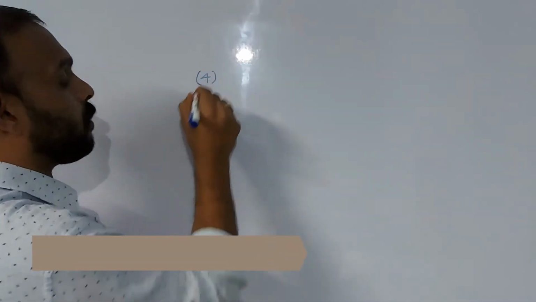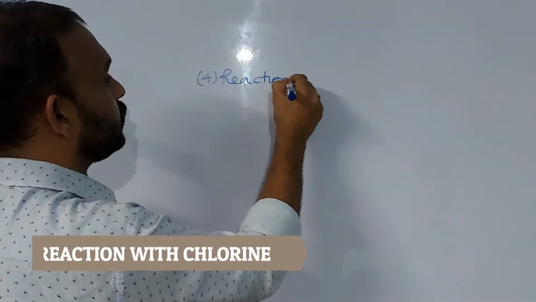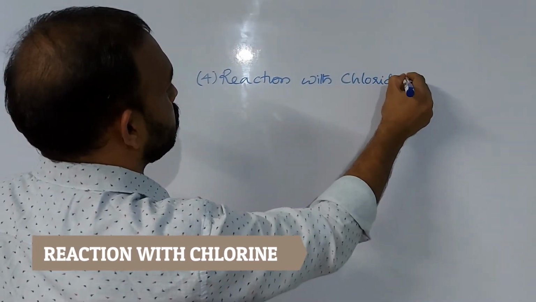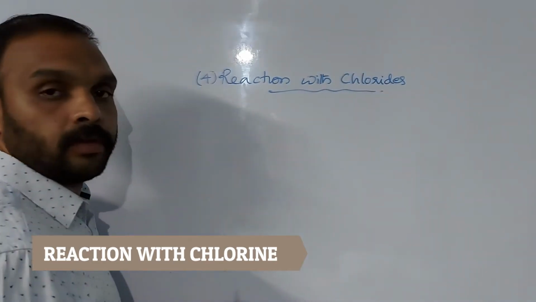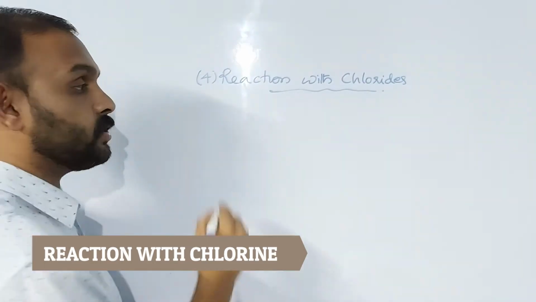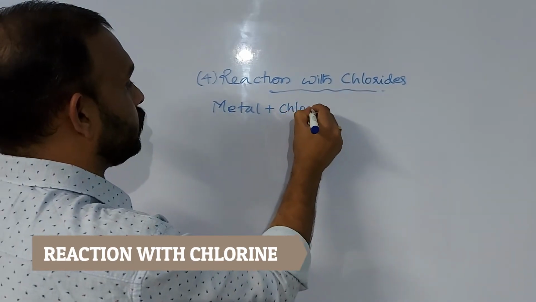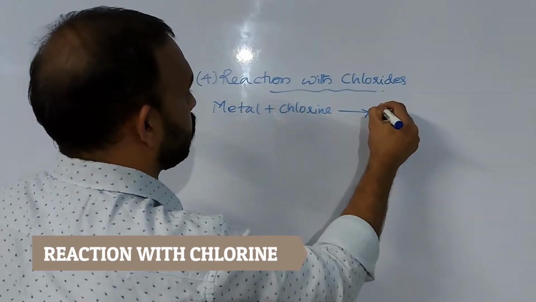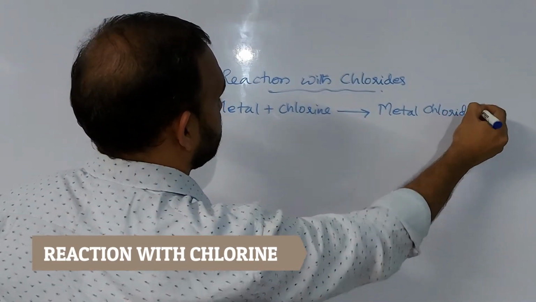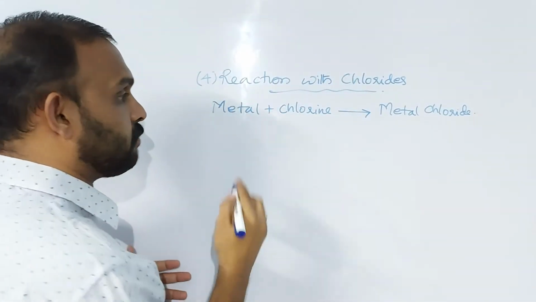The fourth chemical property is the reaction of metals with chlorine. Here also we can write a common equation: metal plus chlorine gives a metal chloride. Metal plus chlorine gives a metal chloride. So we can write some common examples also.